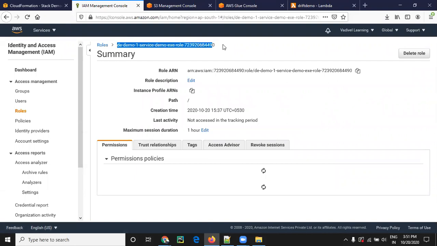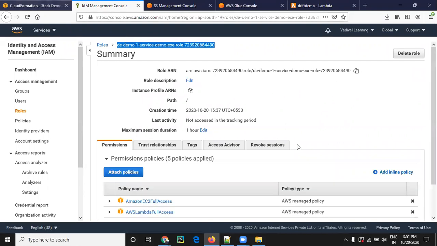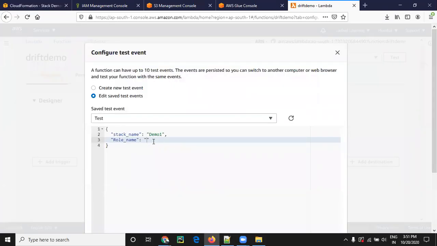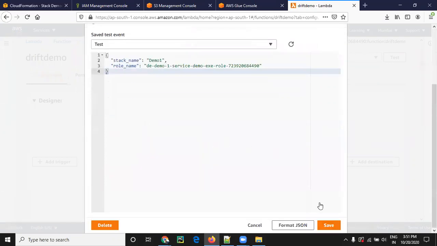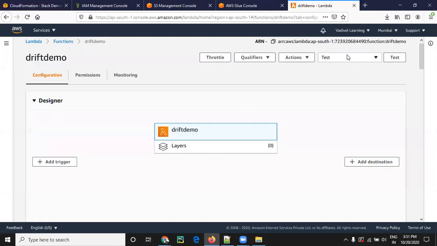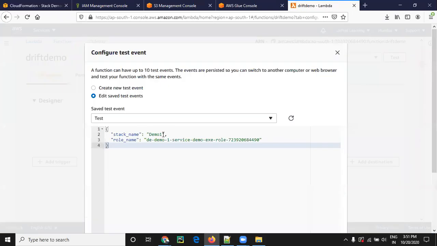Just a minute. Can you go to that role? No, change that R caps into small, like role name. Save it. It's demo 4, correct? Okay. Demo 4. I think you can run it now.